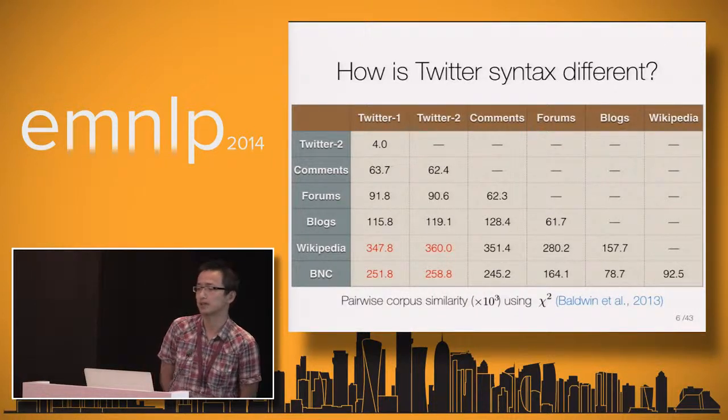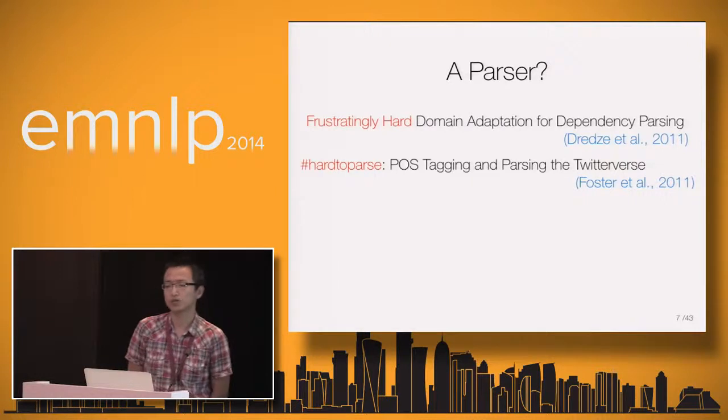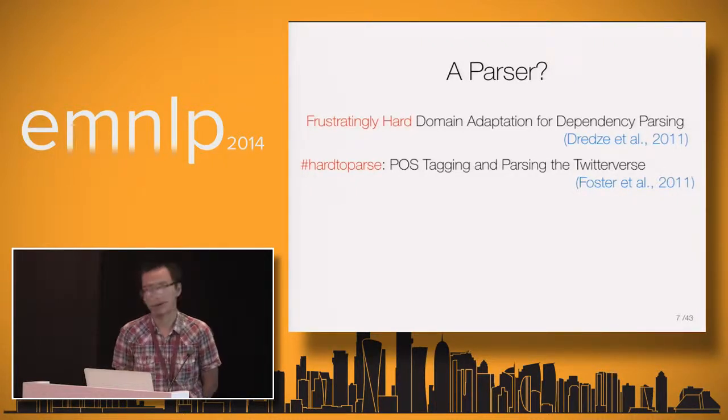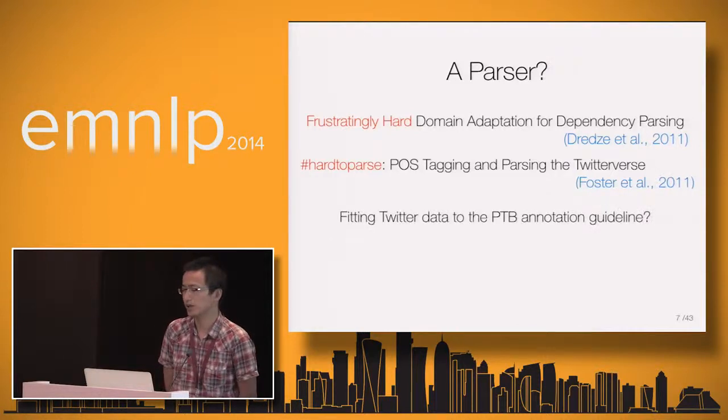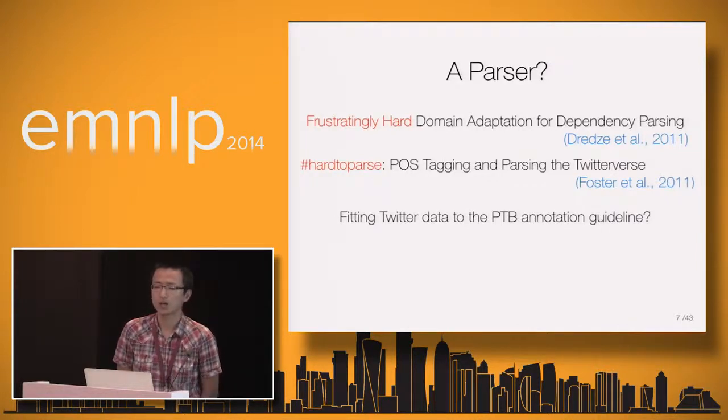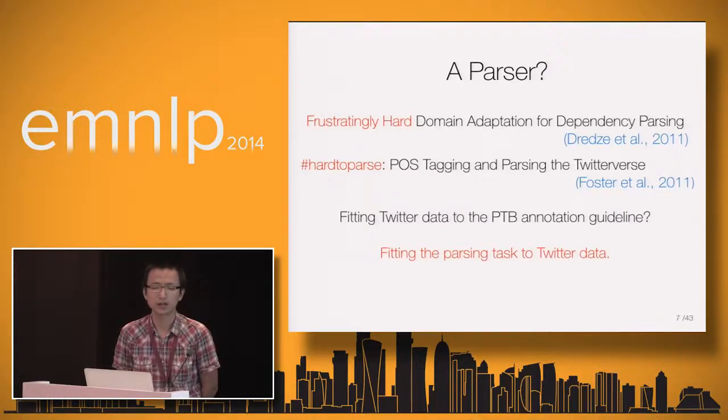Given so much difference, it is no wonder that if you mainly rely on the Penn Treebank resource and train a parser for tweets, that will be difficult. Mark Dredze and Jennifer Foster both found this to be very hard. A more important question here, I believe, is should we really fit the Twitter data to the annotation guideline which was designed for the Penn Treebank? I guess the answer is probably no. What we think we should do is fit the parsing task to the Twitter data. This paper is our attempt.